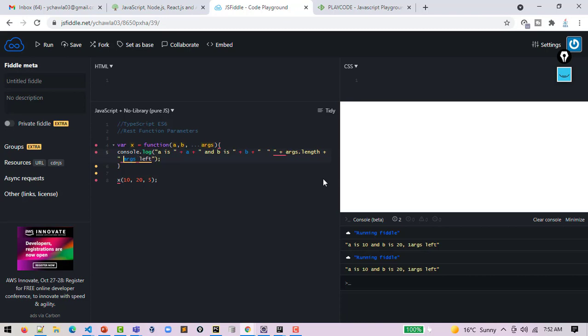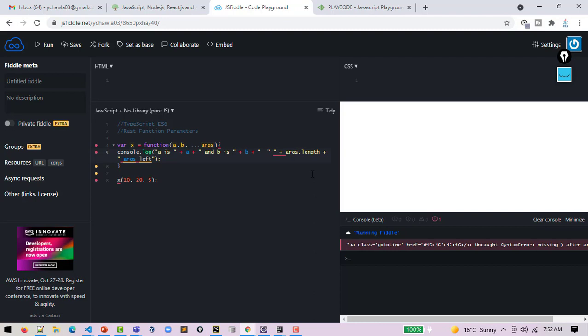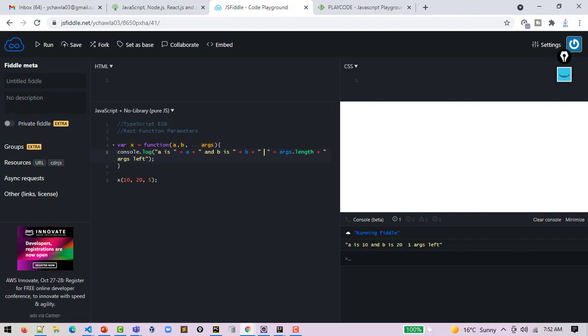Oh, okay. So the point was you can give any number of arguments. What do you mean? One arg left is you put already, that's why it shows the message, correct? No. Here I passed 3 arguments, and here I am printing the first and the second.